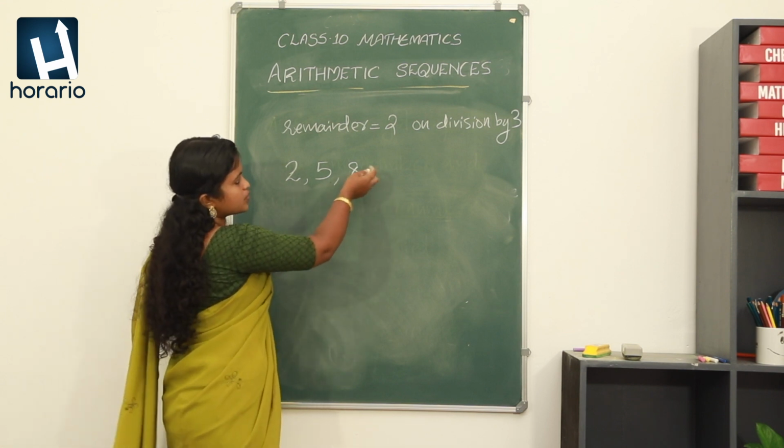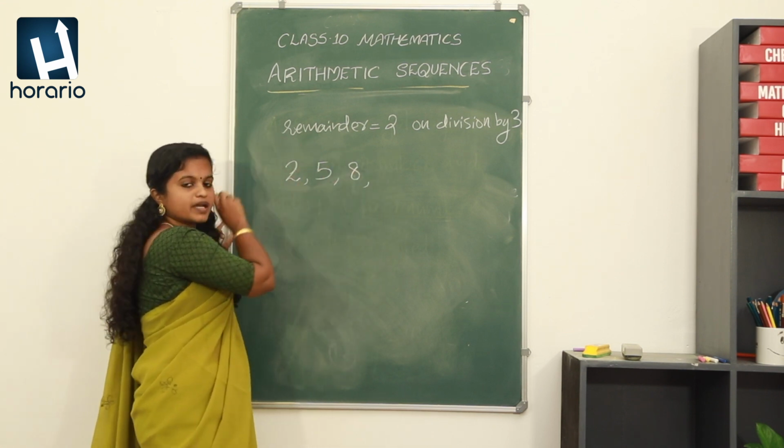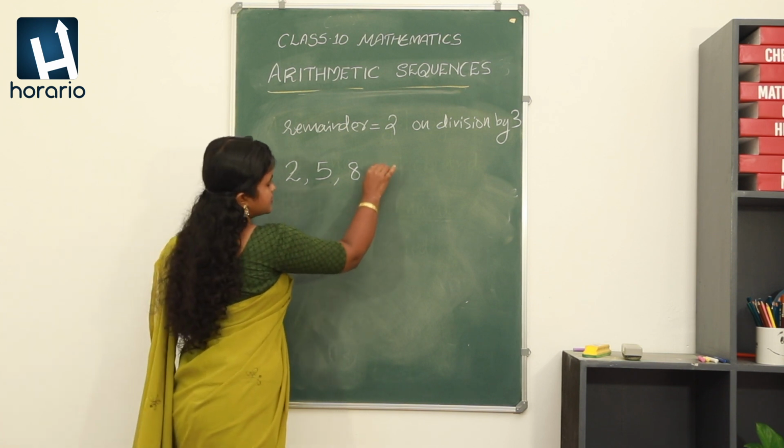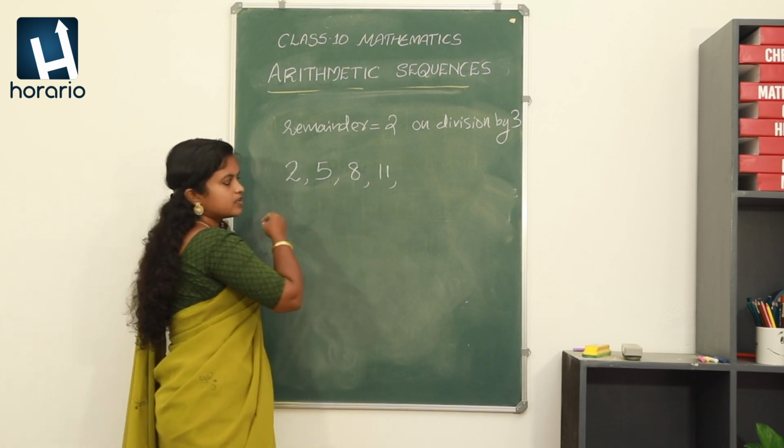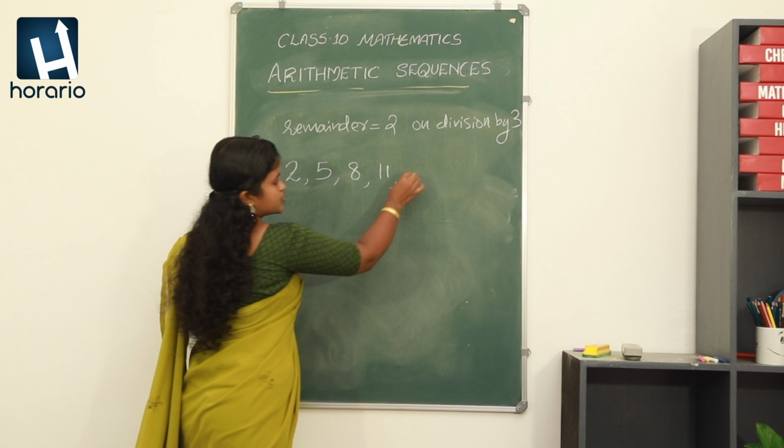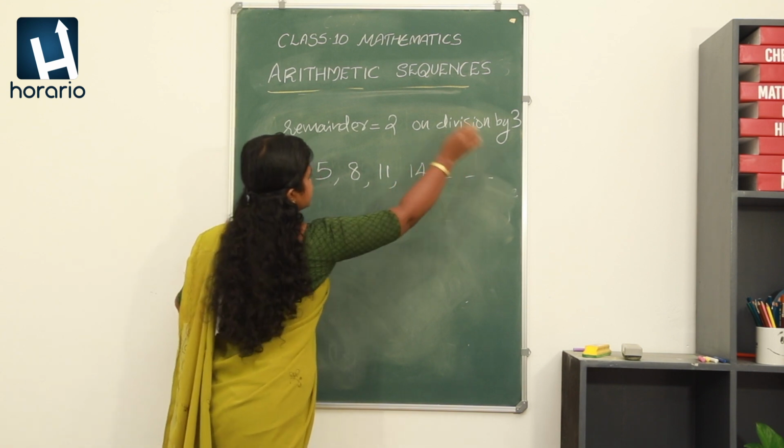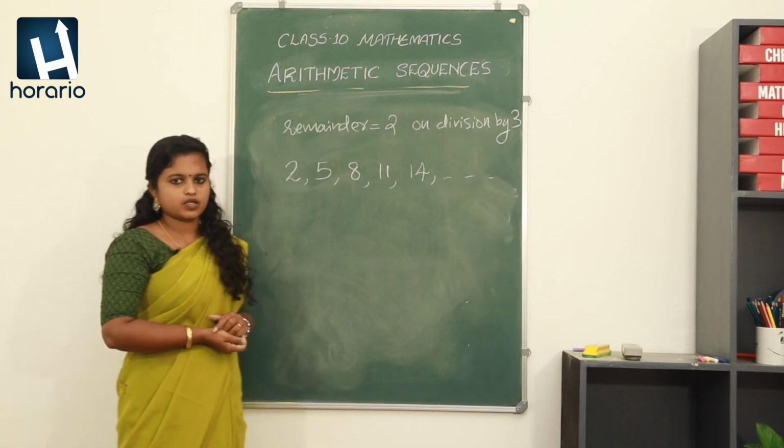Okay. The next number, on division by 3, which is giving remainder 2. What is that? Yes, it is 11. Then it is coming 12 plus 2, 14, etc. Like that the sequence will be going.